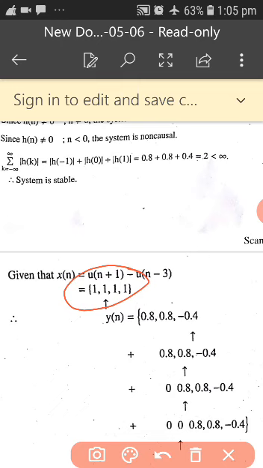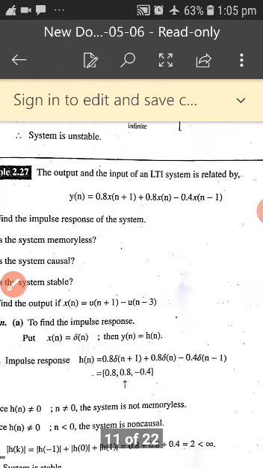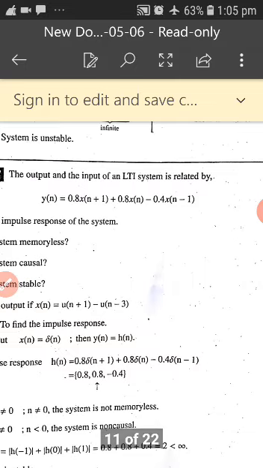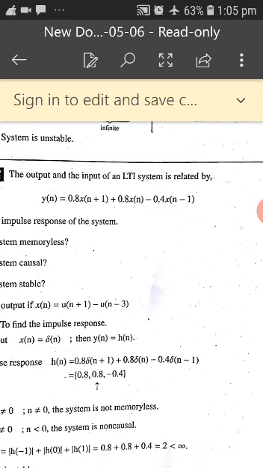Now this x of n, you have to substitute in the given expression, y of n is x of n plus 1. When you substitute, its amplitude will be the same. So how to draw? I will draw the signals, you can see here.